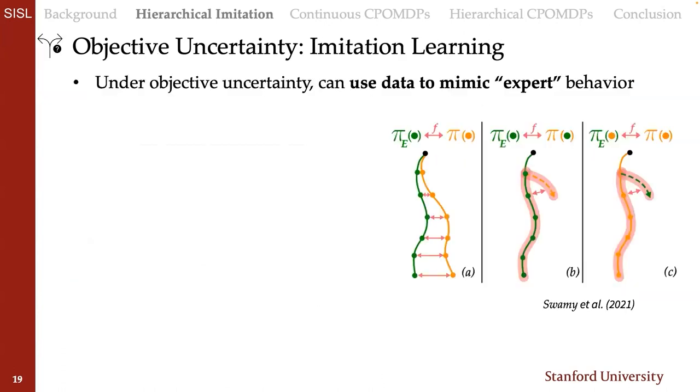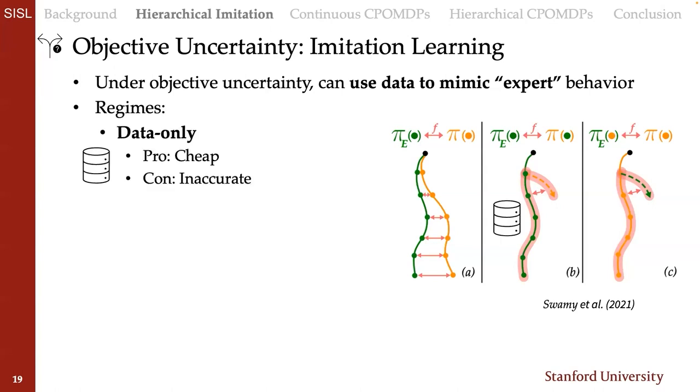So in my thesis, objective uncertainty, on the other hand, is treated using imitation learning. Imitation learning has the goal of learning objectives and decision-making policies that go with those objectives that mimic, again, quote unquote, expert behavior that you might see in data. There's 3 common regimes for imitation learning. Even though my contributions are in one of them, I'll just briefly overview all 3.